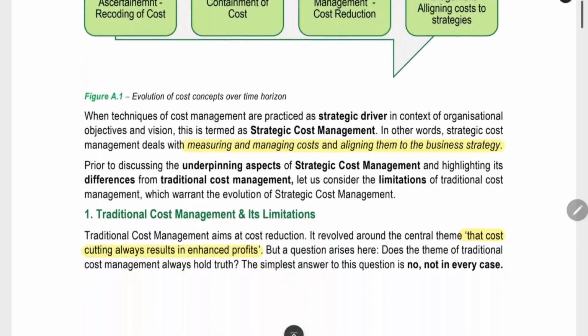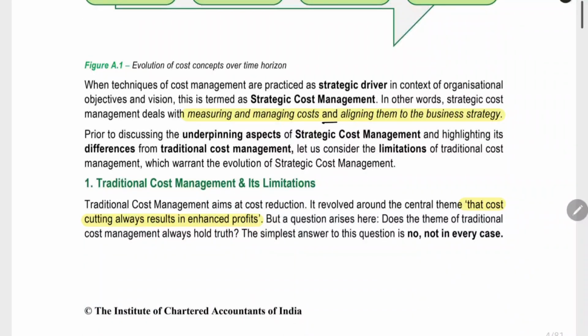The next thing is measuring and managing cost and aligning them to the business strategy. The measurement of cost and recording will be done by cost accounting. We should manage the cost and we should align them to the business strategy. What is the strategy of our organization? According to that strategy, we have to align the cost structure. We have to modify it and make it according to the strategy.